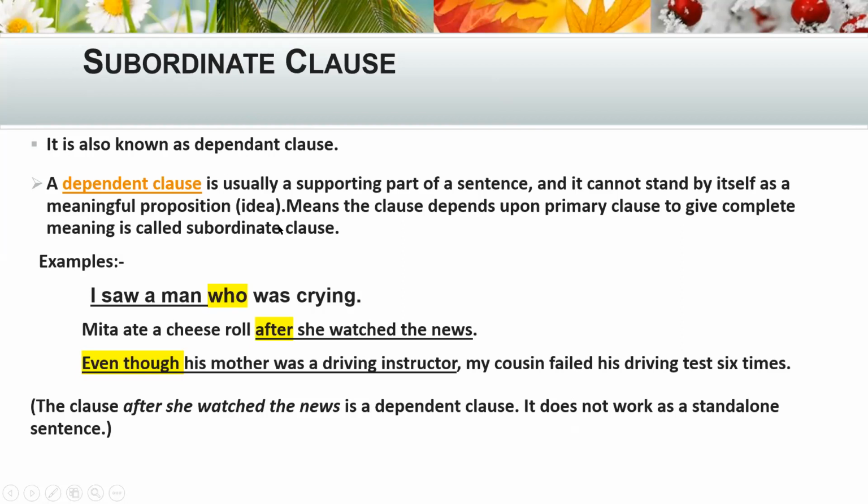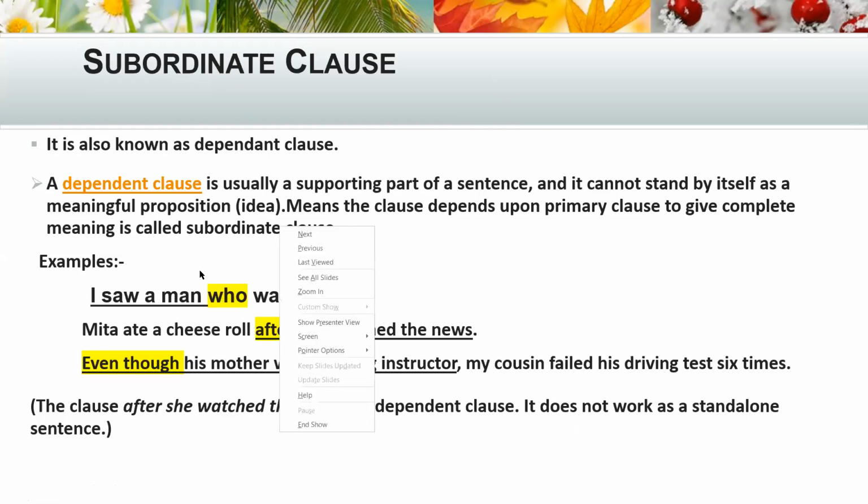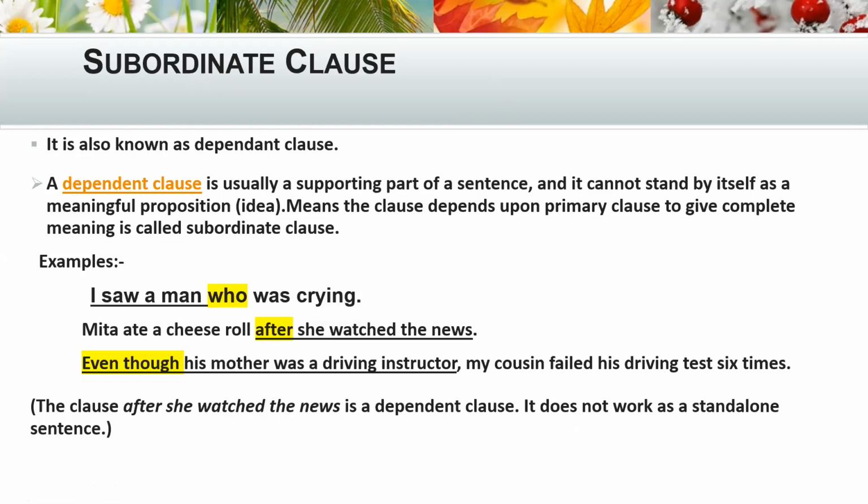So the clause which depends upon the primary clause or main clause is called a subordinate clause. Let's learn the coordinate clause. Before that, I shall tell you, here we will find who, after, and even though. What are these? These are subordinating conjunctions.